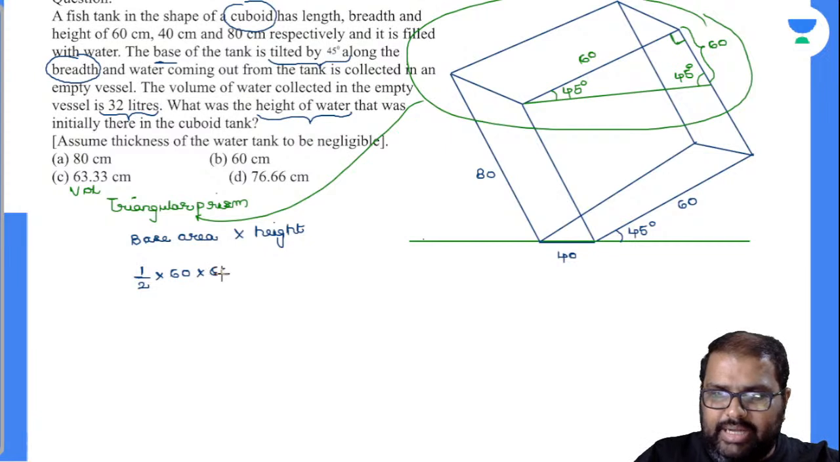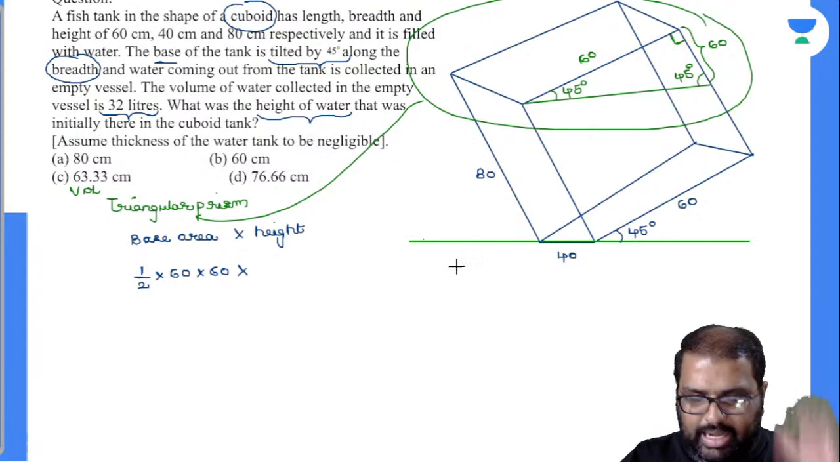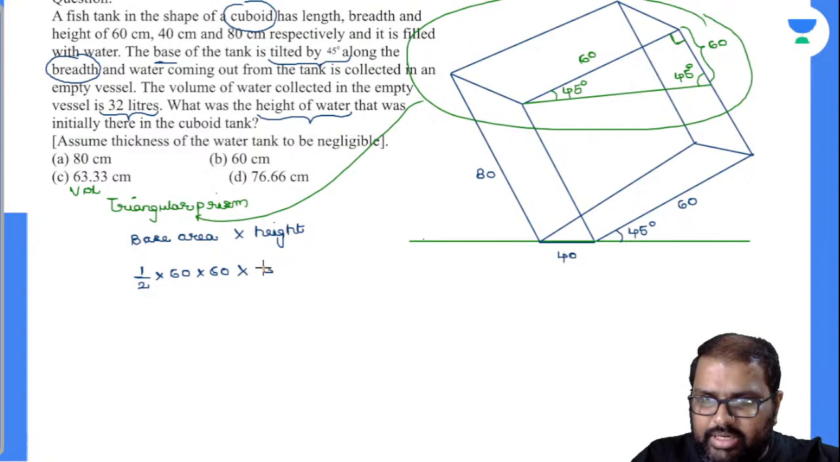Now what is the height of the prism? Height of the prism is this length here. There is no such point called height there. So height will be 40. Now calculate this and let me know the value. So it is totally 72,000 centimeter cube. Okay, let's keep it aside.